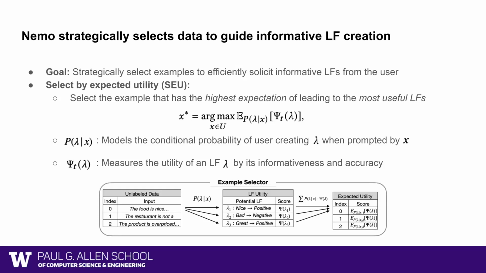Specifically, for each example, we model the probability of it leading to different labeling functions by p(lambda given x). Then, for each labeling function, we measure its utility by its informativeness and its accuracy using a function psi. We can then calculate the utility of each example by calculating the expected utility of the labeling functions it could potentially lead to. We then select the most useful example in each iteration.